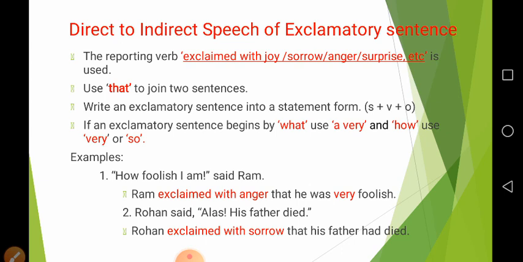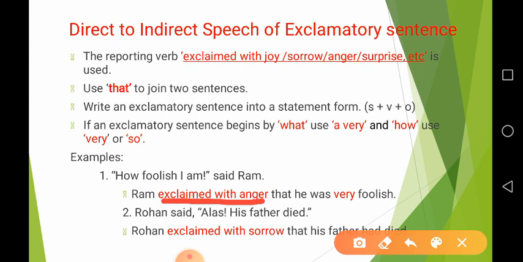So he expressed his anger with such type of statement. So how foolish I am is an example of emotion of anger.